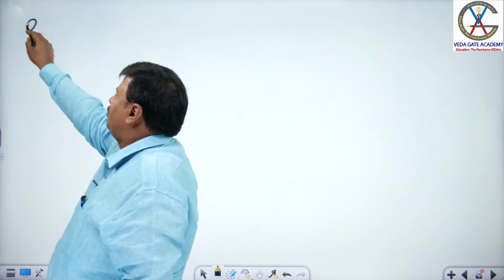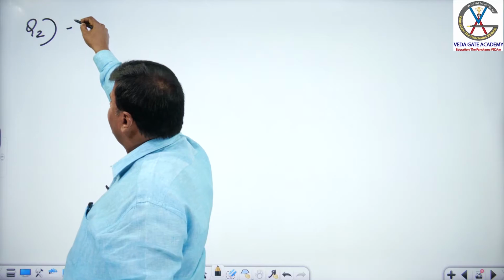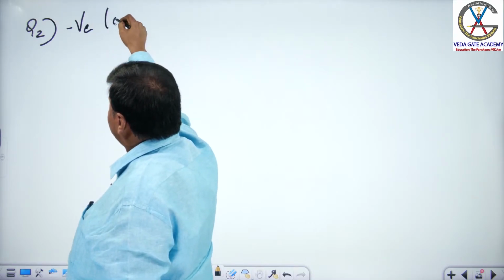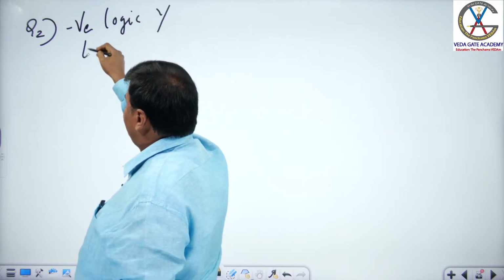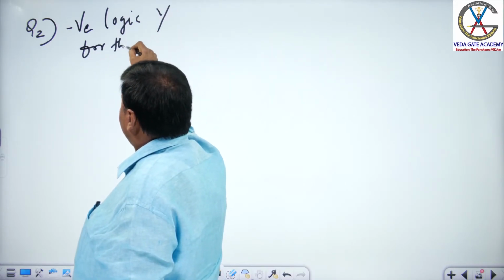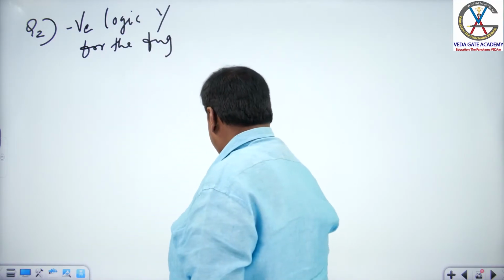Question number 2 on negative logic. Negative logic, why for the following. And here is a circuit given.